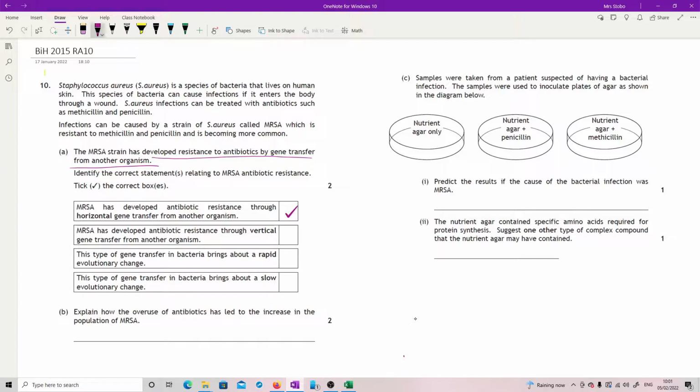MRSA has developed antibiotic resistance through vertical gene transfer from another organism. Nope. Okay. This type of gene transfer in bacteria brings about a rapid evolutionary change. Yes. And then it brings about a slow one, and obviously that's wrong. So you're just looking for the pairs.